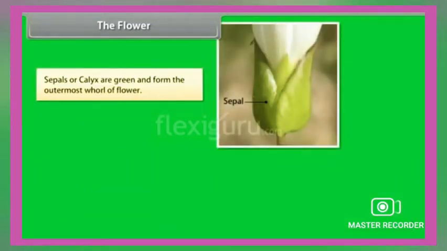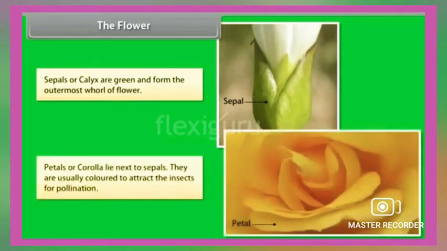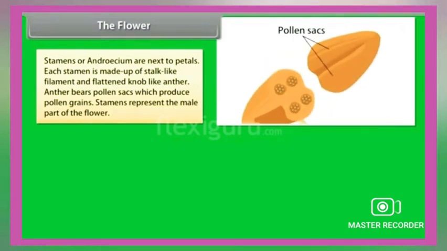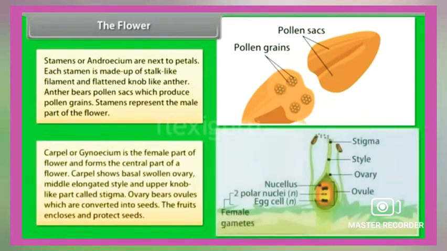Sepals or calyx are green and form the outermost wall of the flower. Petals or corolla lie next to sepals. They are usually colored to attract insects for pollination. Stamens or androecium are next to petals. Each stamen is made up of a stalk-like filament and a flattened knob-like anther. The anther bears pollen sacs which produce pollen grains. Stamens are the male reproductive part of a flower.